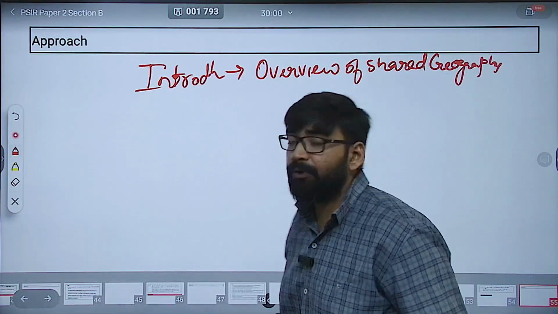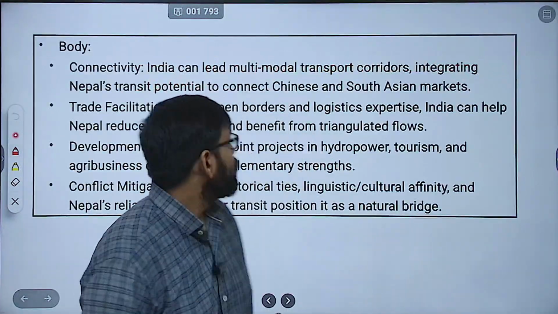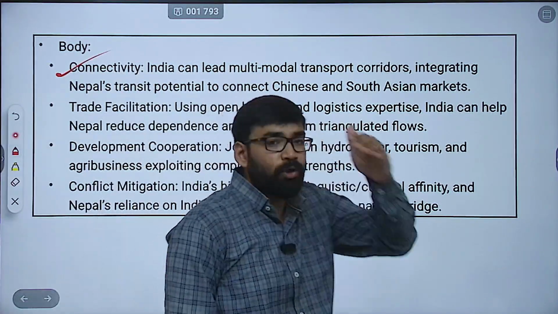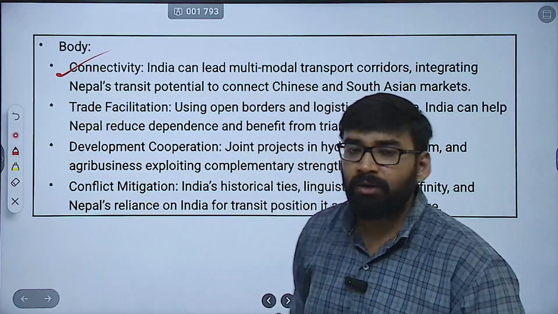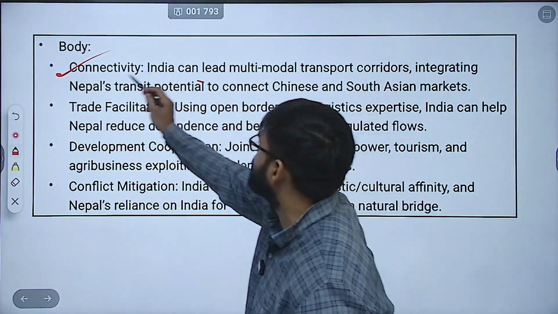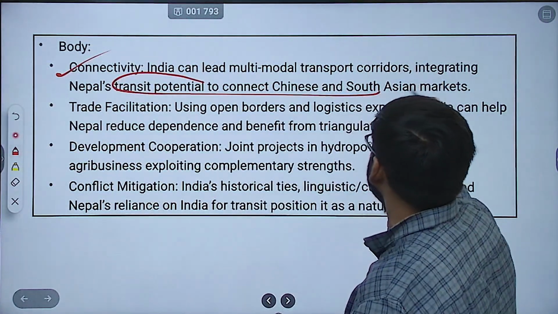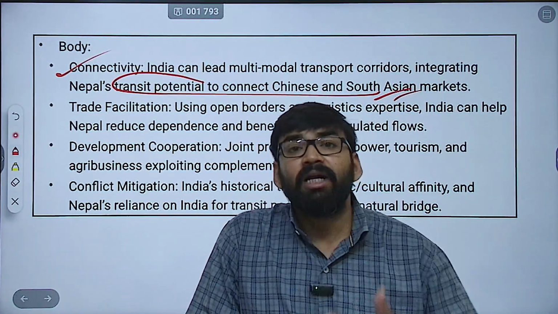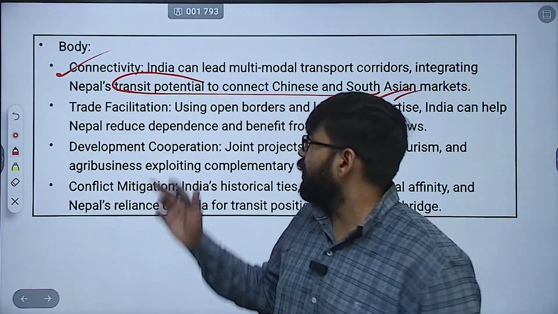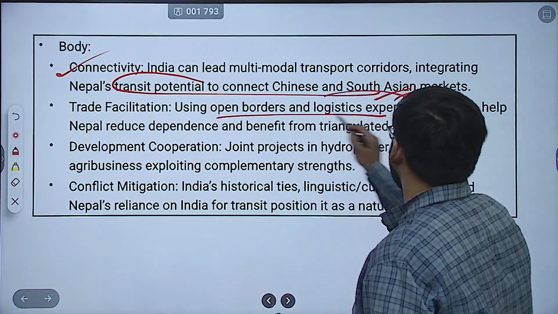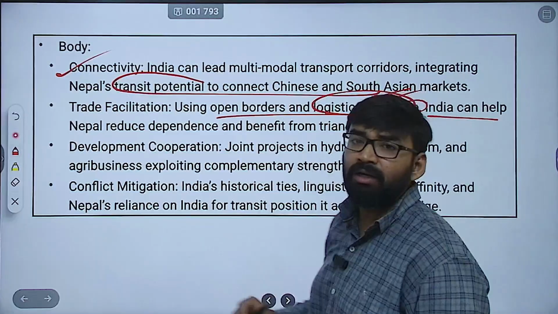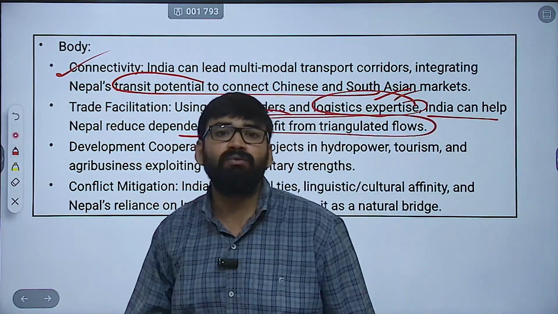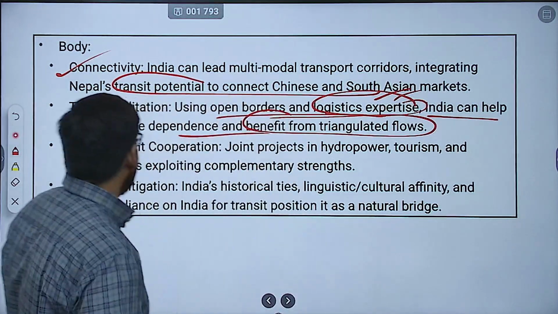Now, how are you going to write the body of the answer? Connectivity. India can lead multimodal transport corridors, which can integrate Nepal's transit potential to connect Chinese and South Asian markets. Second, what can India do? Trade facilitation. Using open border and logistics expertise, India can help Nepal in reducing dependence and benefit from triangulated flows. Then conflict mitigation.